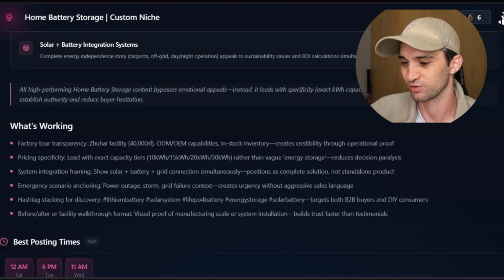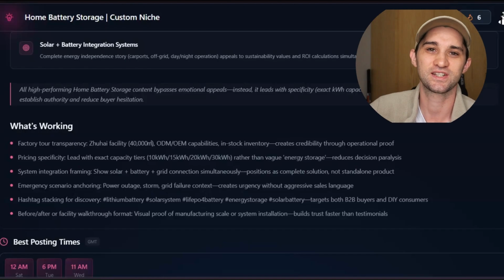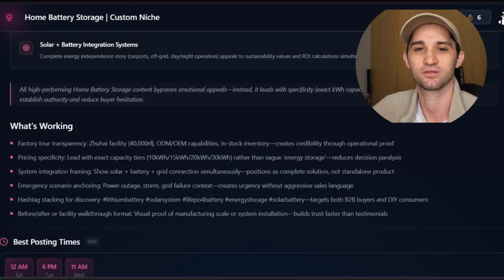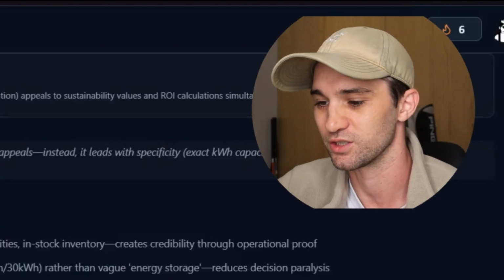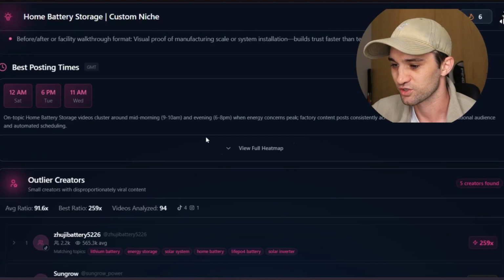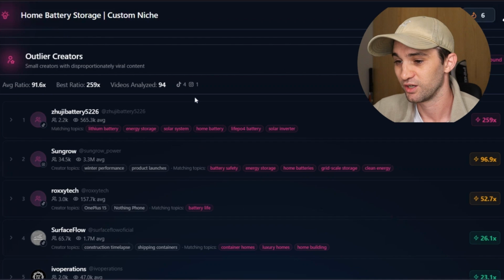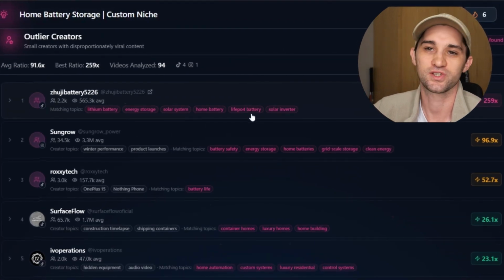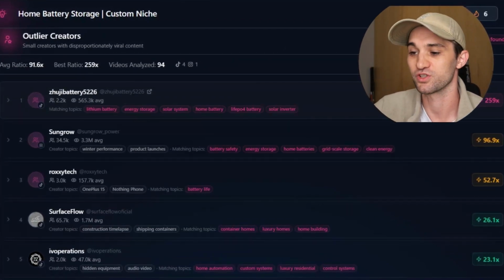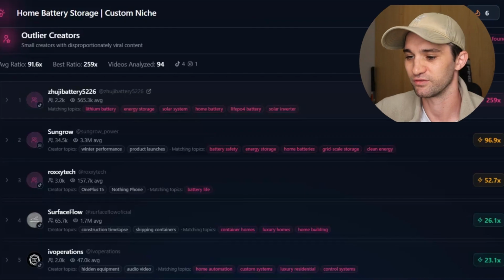Pricing specifically, so it leads with the exact capacity tiers, technical information that you might not think users want to know about, they actually do, and it's all here for you to just pull from and take creative inspiration from. And it's going to give you the outlier creators, so these are the accounts that have published videos that have done exceptionally well based on the viewership.